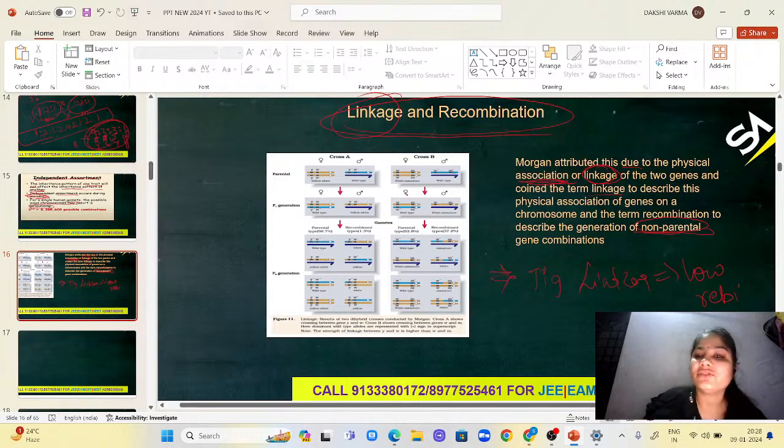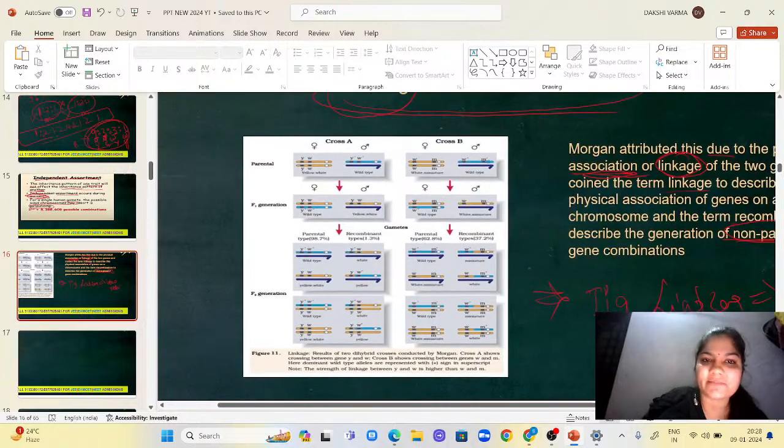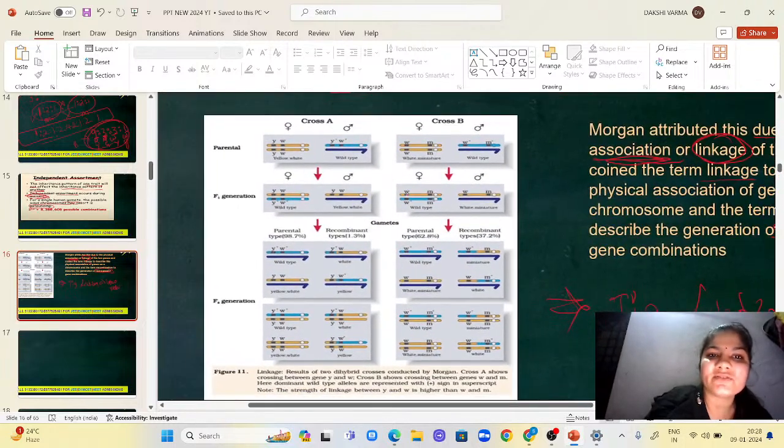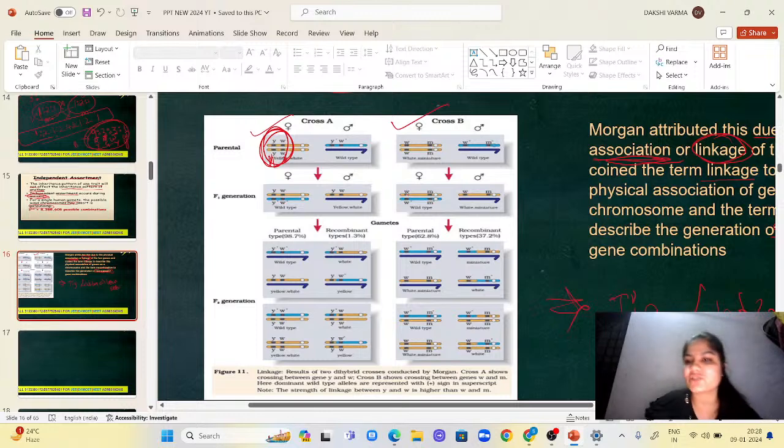You can see in the diagram, for cross A and cross B, here Y and W are linked, right? So they are close to each other. They are closely, tightly linked. Whereas here W and M are not closely linked. They are a little away. They are loosely linked. So when I did recombination, what happened?